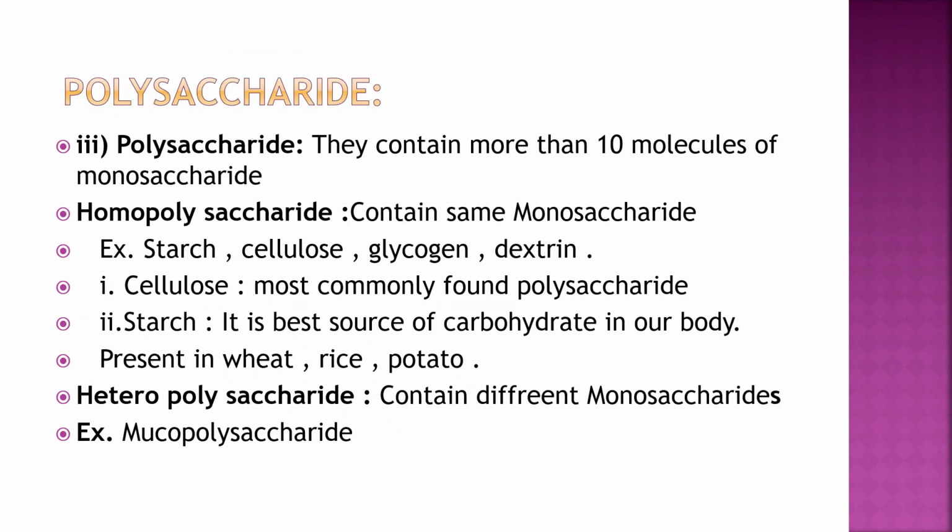The third type is polysaccharides. They contain more than 10 molecules of monosaccharides, that is, simple sugars. They are of two types, homopolysaccharide and heteropolysaccharide. If the sugar molecules are the same, they are homopolysaccharides, and examples are starch, cellulose, glycogen, dextrin. If the monosaccharides are of different types, they are called heteropolysaccharides, and an example is mucopolysaccharide.